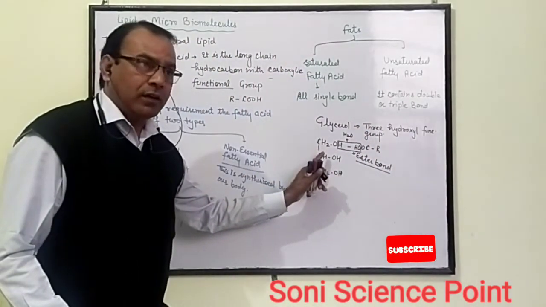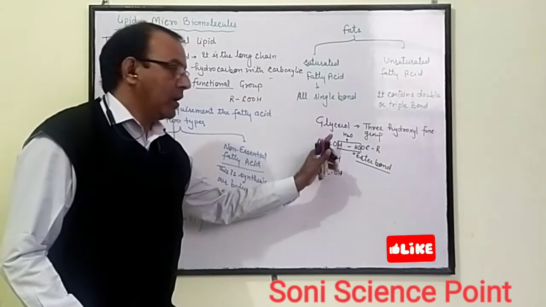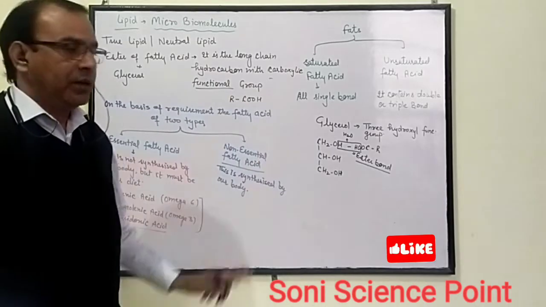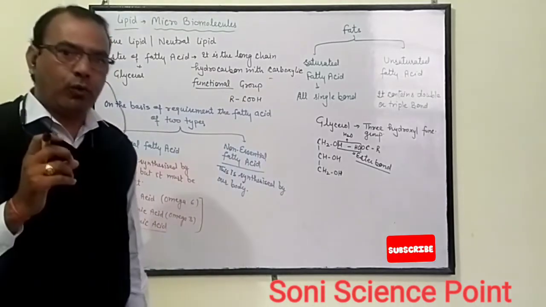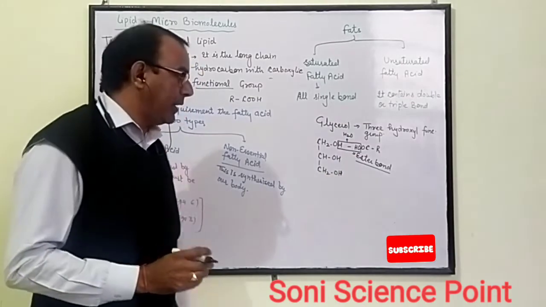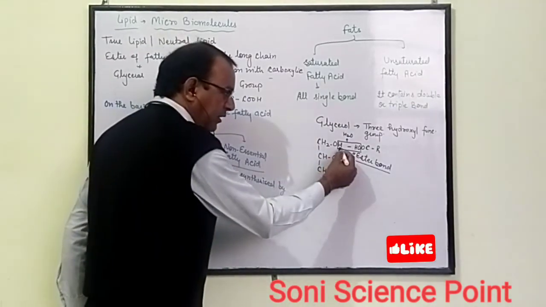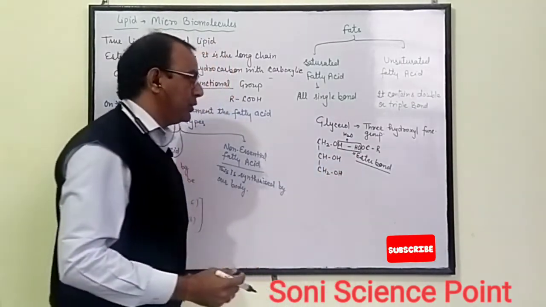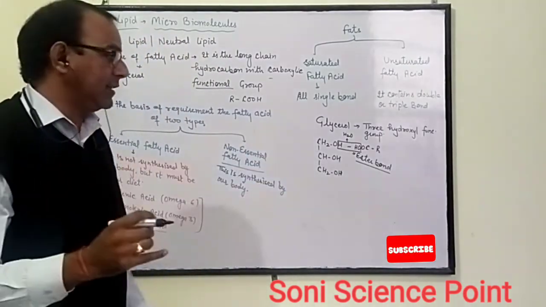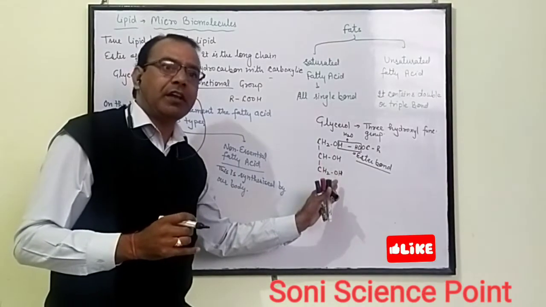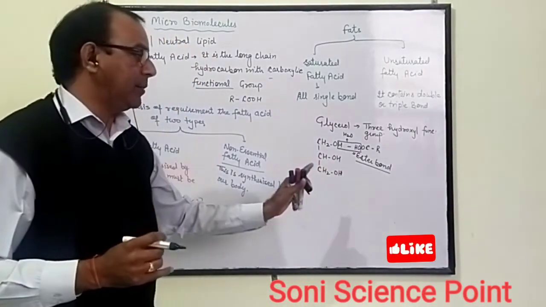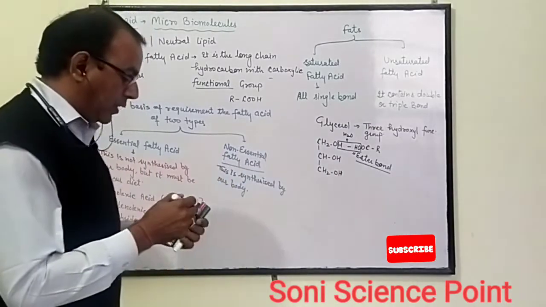When the alcoholic group of glycerol combines with the fatty acid carboxylic group, it eliminates one molecule of water, and that bond is known as an ester bond. So we can say that there are 3 sites where we can produce an ester bond. In glycerol there are 3 sites, because glycerol contains 3 hydroxyl groups. So the formation of 3 ester bonds can take place in glycerol.